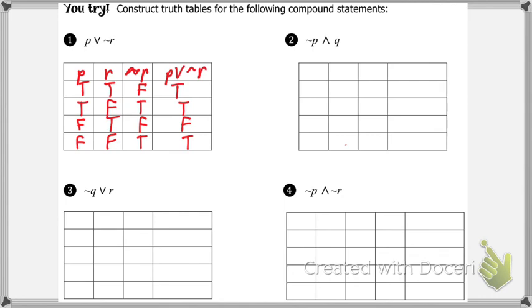So let's look at number 2. Not P and Q. So what's going to be our first 2 columns? P and what's the next one? Q. So our first ones are always going to be our normal statements. You do the normal statement for any letters you see show up. So even though we only see not P, we're going to put a statement in there for P as well. Then what's going to follow? Not P, any negations. And then lastly, what do we put? Not P and Q, the entire conjunction.